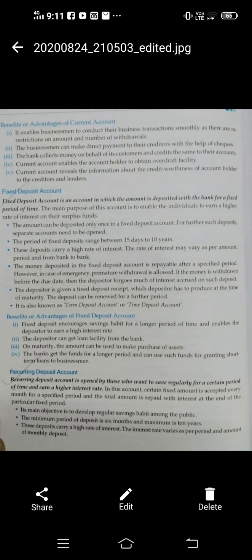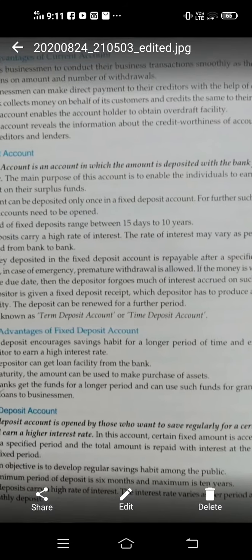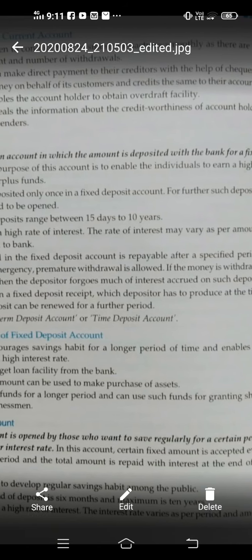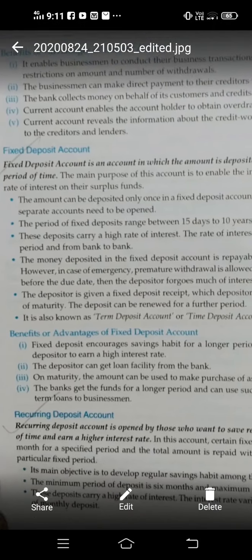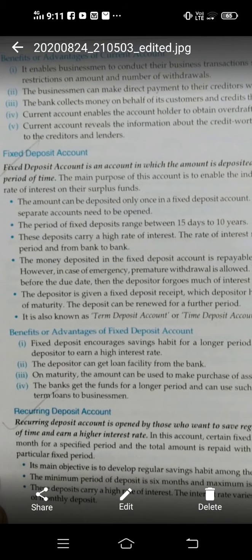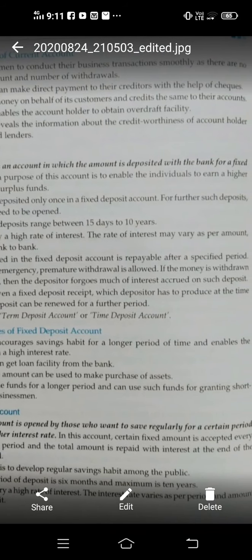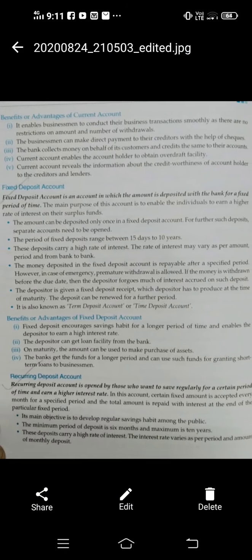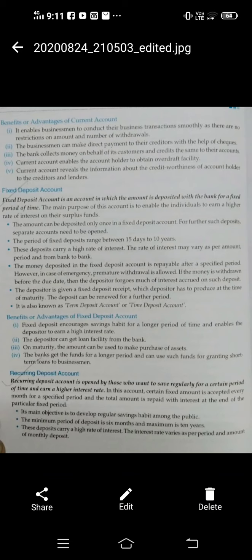So what is fixed deposit? As the name itself suggests, fixed deposit account is an account in which the amount is deposited with the bank for a fixed period of time. And the main purpose of this account is to enable the individual to earn a higher rate of interest on their surplus fund. Surplus fund, you already know, is the fund which is left after expenditure.